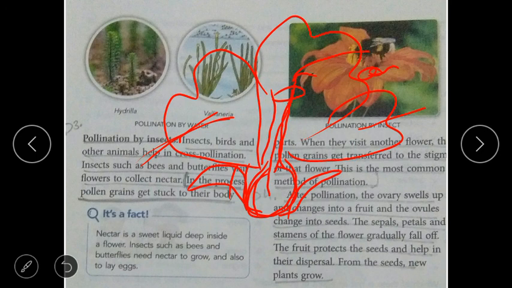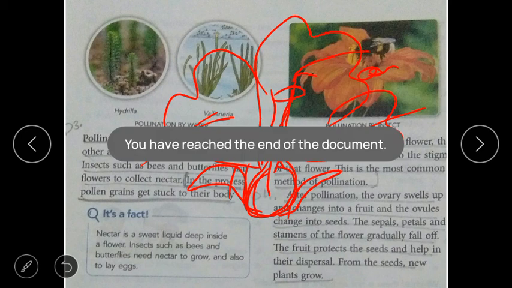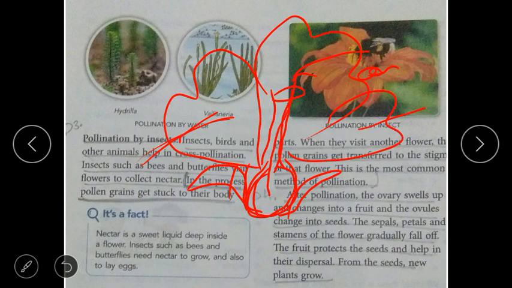Like you have seen in any fruit, like an apple, inside it the seeds are there, black-colored seeds. Who is protecting those seeds? Only the fruit is protecting them, and with that seed they can give birth to a new plant. So this is all there in the lesson.